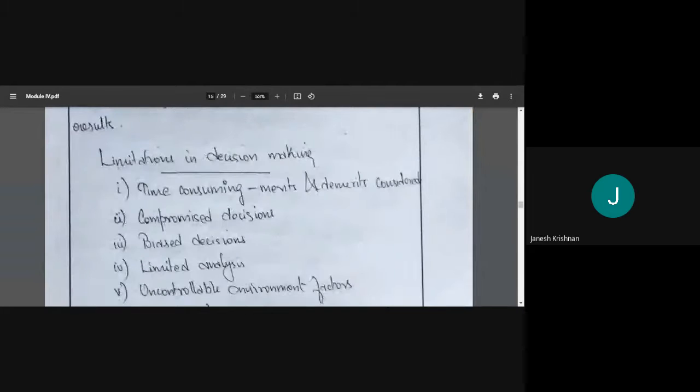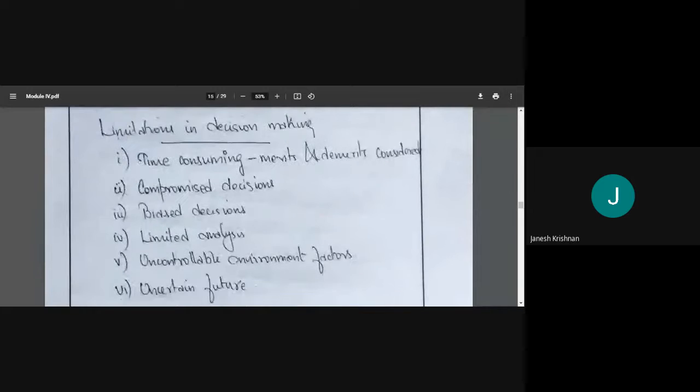So what are the limitations in decision making? One is it is a time consuming process, right? We need to consider the merits. We have to consider demerits, right? So what are the merits by going by bike? What is the merit by going by car? By a flight. We need to think about merits and demerits.